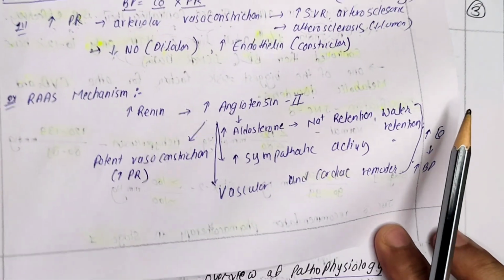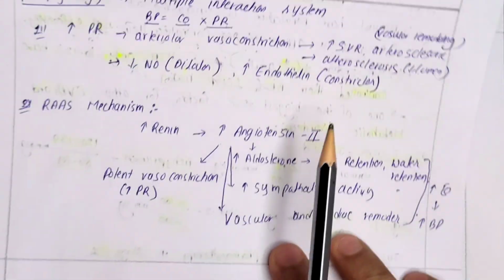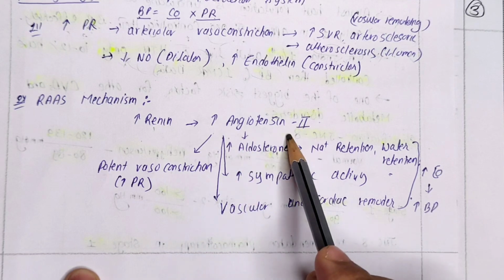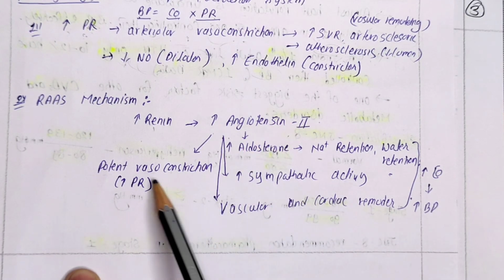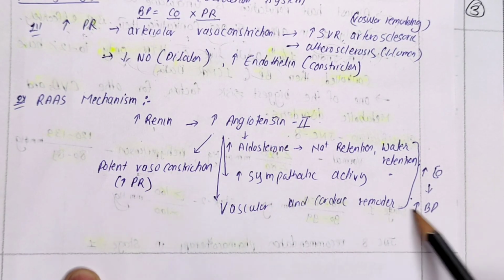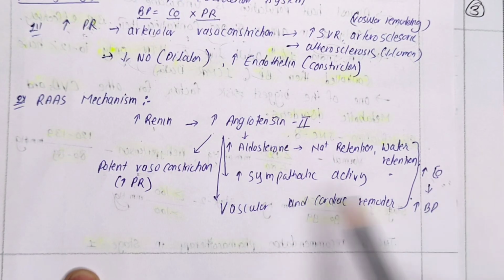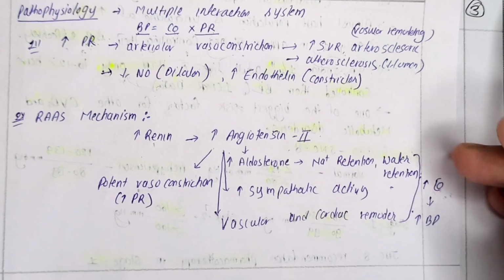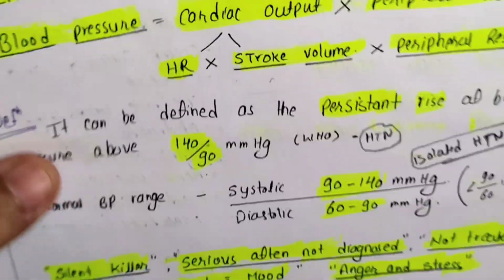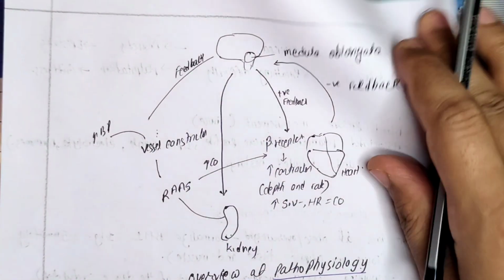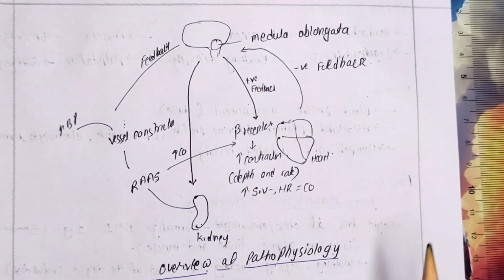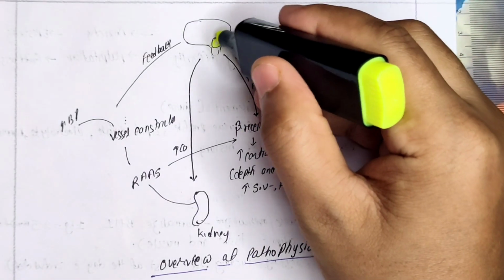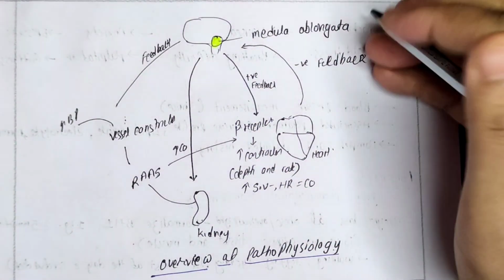Now our another important is the RAS mechanism. In another page we are going to discuss it in detail, but now let's understand. Once renin is increasing, angiotensin is increasing. Angiotensin is increasing means TPR is increasing. TPR is increasing and cardiac output is increasing. So if cardiac output and TPR is increasing means BP is also increasing. In detail I will show you in another chart. Now this is a comprehensive overview of how the hypertension occurs. Now you just see, this is a brain. In brain we are having one area called medulla oblongata where we are having the circulatory centers.